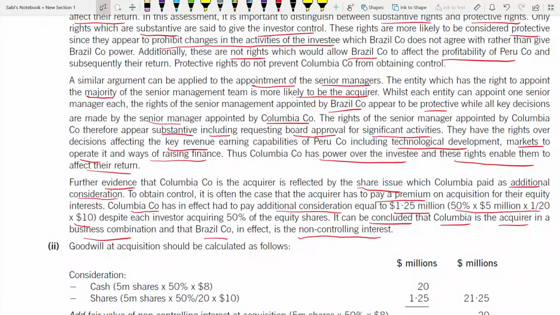So in 50%, it's hard to decide. Usually what happens in the normal scenario in the past paper, they tell you that they have acquired 60%, they have acquired 70%, so we know who is the parent, who is the subsidiary. The parent is the acquirer. But in this case, it's 50%, 50%. It's hard, but not all 50%, 50% are joint ventures, like in this question, if you have gone through. So Brazil is the NCI, even though both are 50-50%.